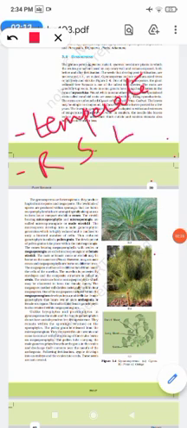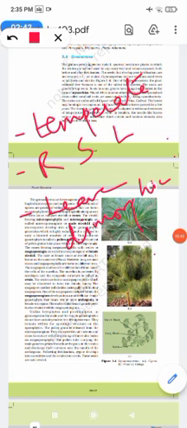Usually tap roots are present, but in some cases there are coralloid roots or mycorrhiza, like in Pinus. The leaves are dimorphic, that is, foliage leaves and scale leaves.